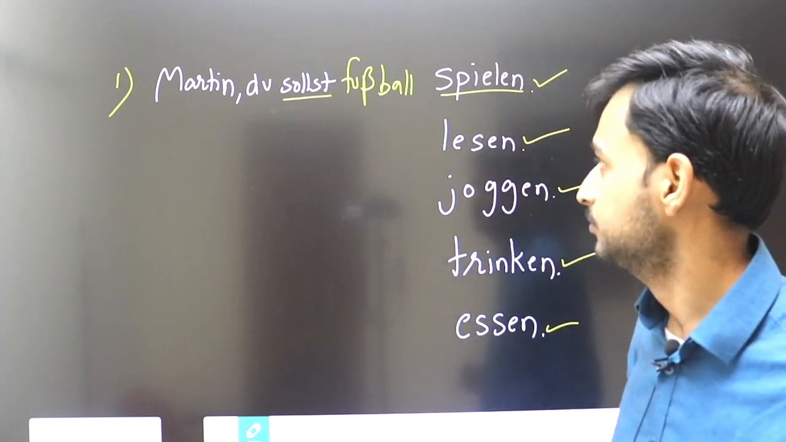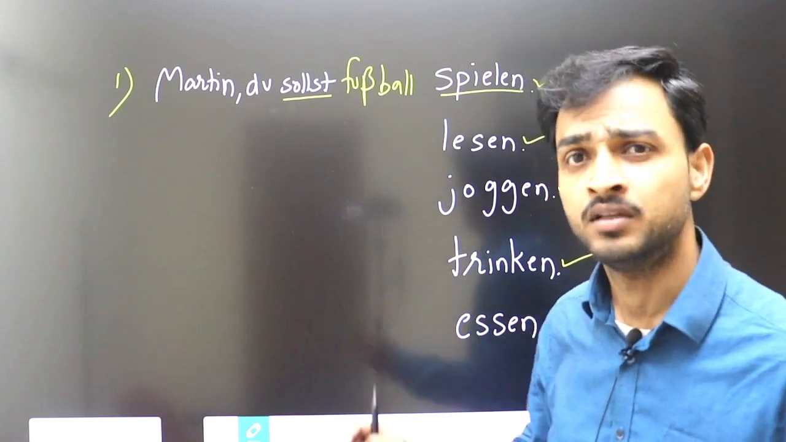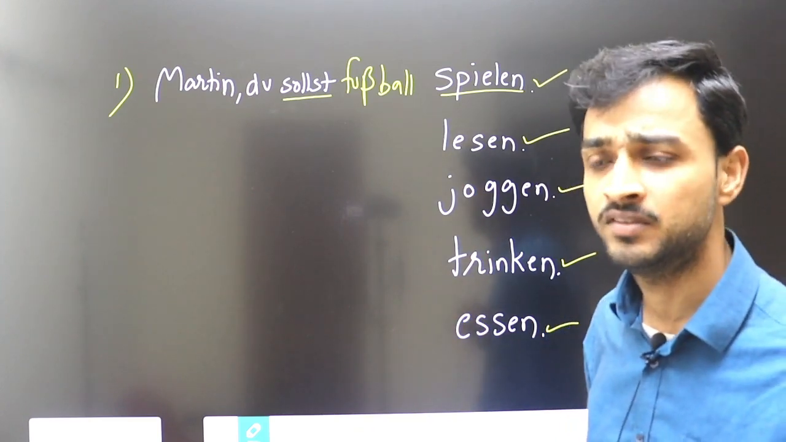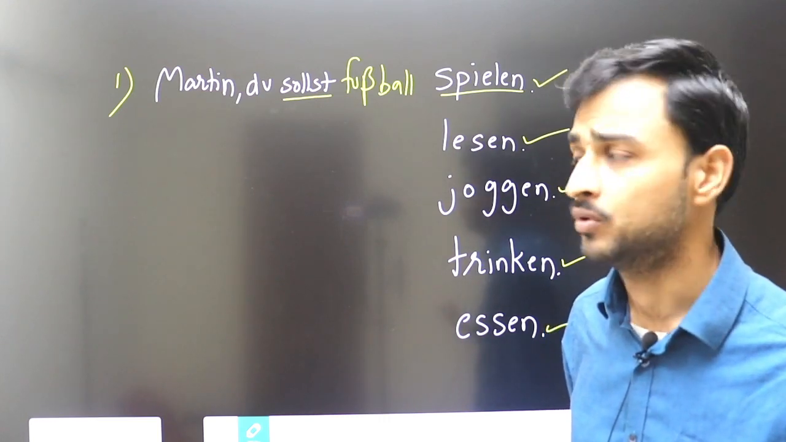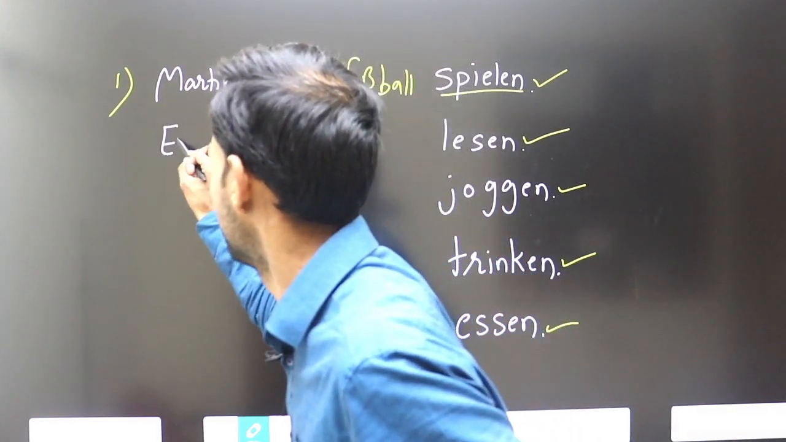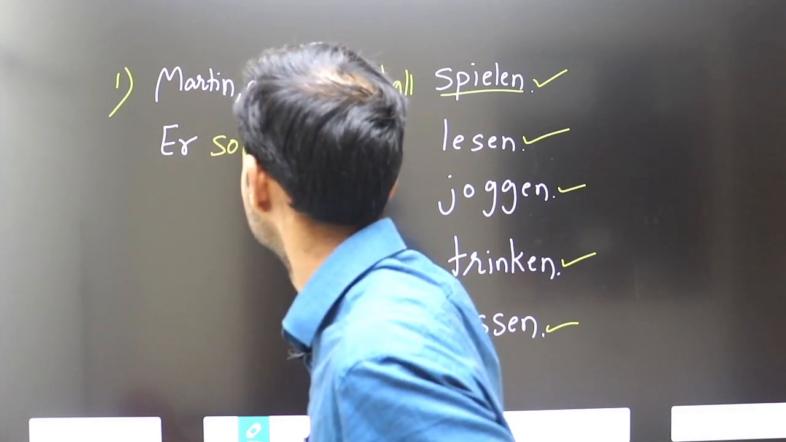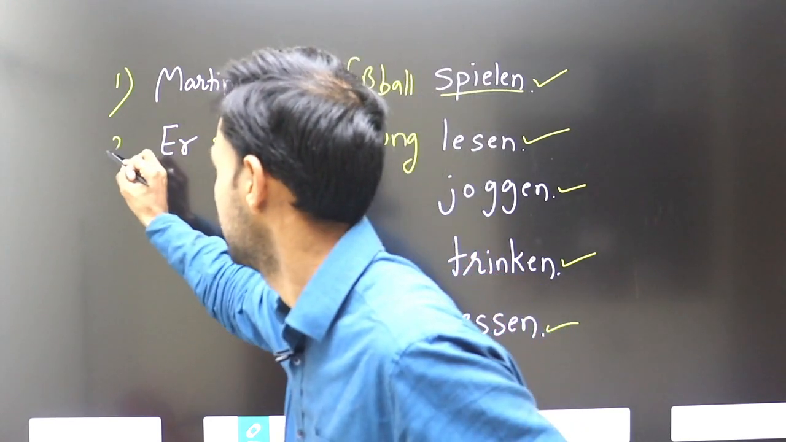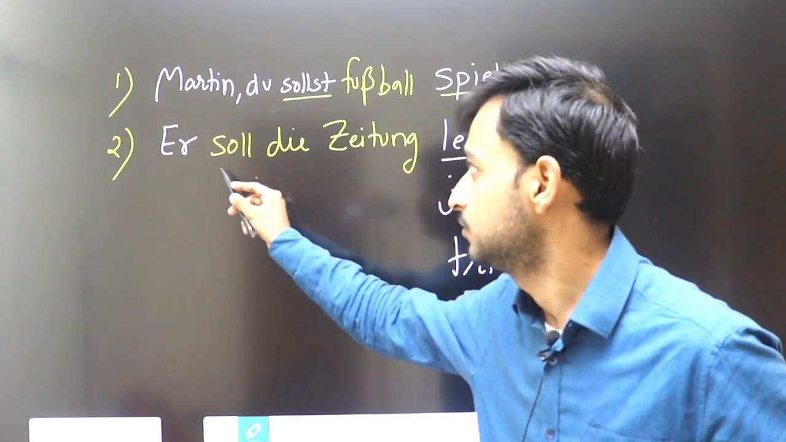Second sentence. I am saying he should read newspaper. It can be any person, any boy. This is good. If you read newspaper, you will be aware about the latest happening. So, soll. Okay, soll. Newspaper, die Zeitung. Soll die Zeitung lesen. Clear? Soll die Zeitung lesen. So this is my infinitive form lesen and this is soll modal verb.